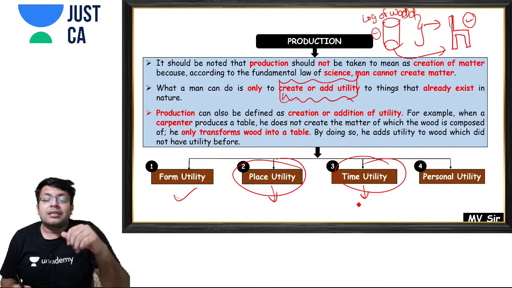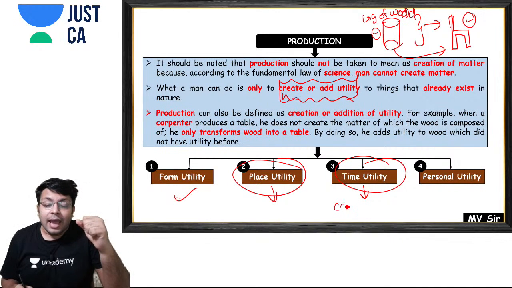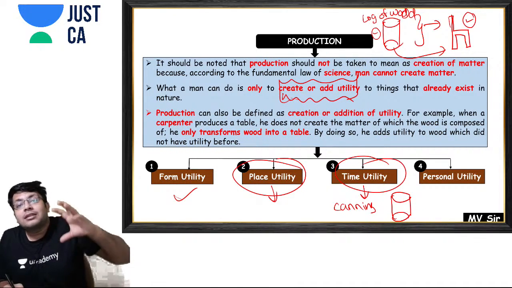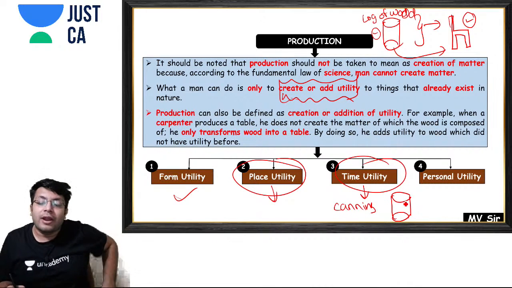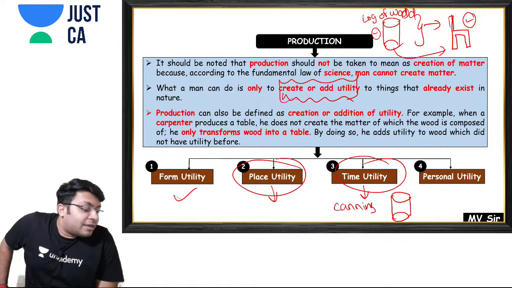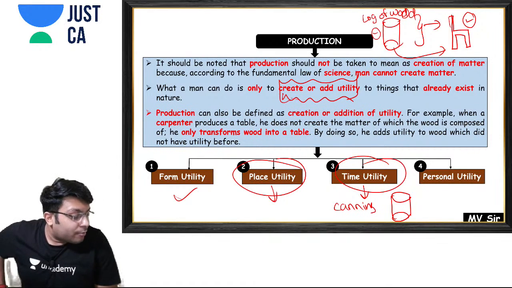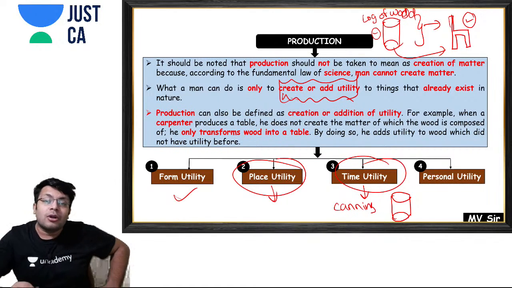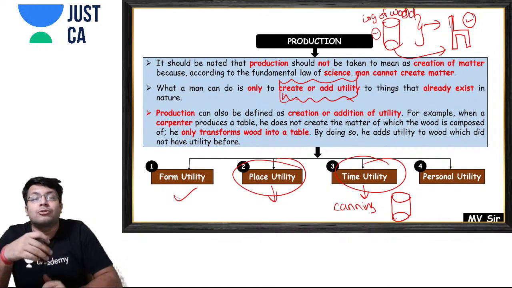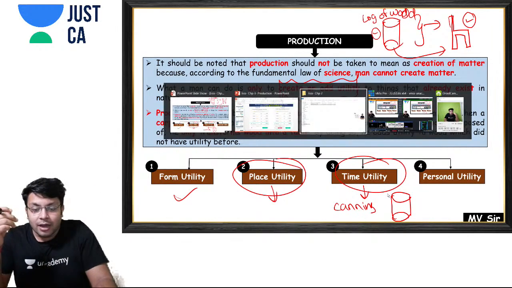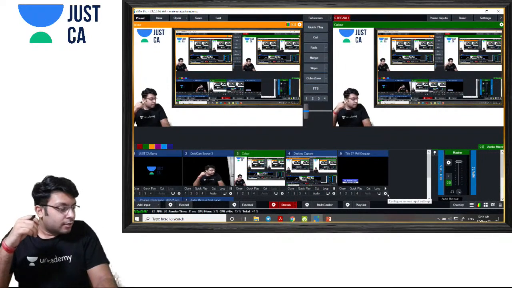Under this, many times we do canning. What is canning? In cans we store many fruits so that the fruits can stay for longer. For example, I always give the example of strawberries. Even in this type of season you get strawberries. How do we get strawberries? Because many people store strawberries in cans so that they can be made available at a point of time when they are not normally available. Are you getting my point? Please tell me.